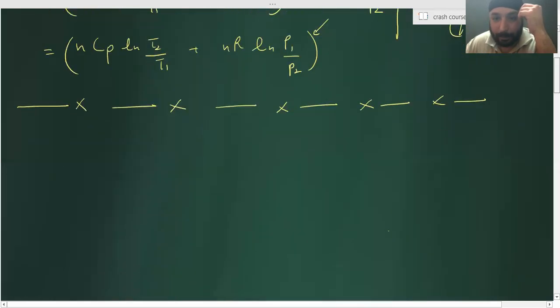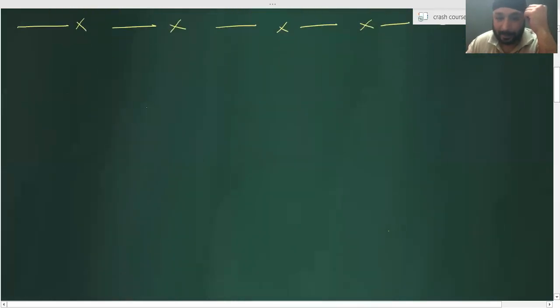Now, entropy change in case of phase transformation. This is the last topic of the day. Then we'll wind up, then we'll start the regular sessions. Now, entropy change in phase transformation.